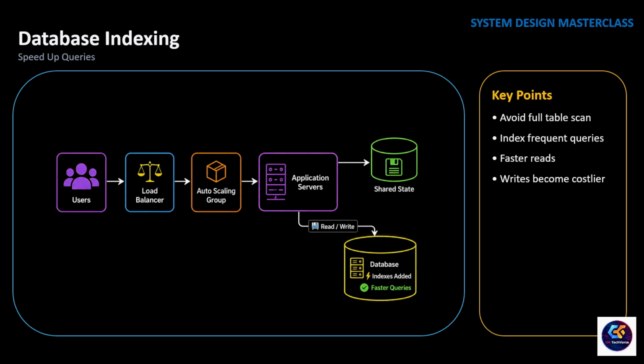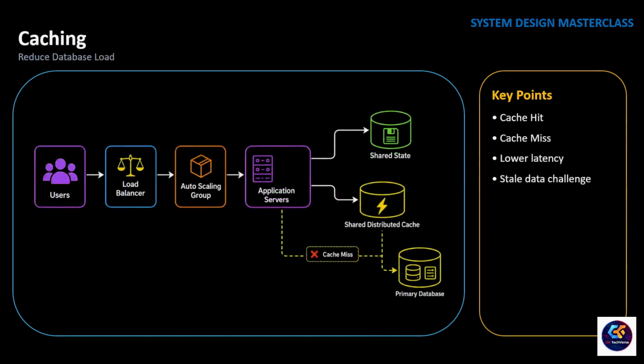But indexes are not free. Every time data is inserted, updated, or deleted, the index also needs to be updated. Too many indexes can slow down write operations and consume additional storage. So the goal is not to index every column, it is to index the columns that your application queries most frequently. Even with proper indexing, every request still reaches the database.